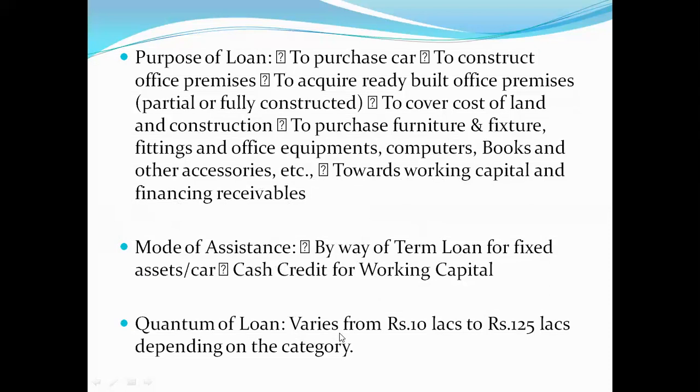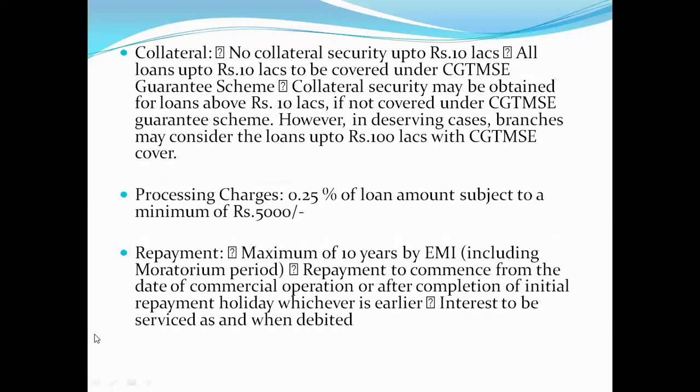And quantum of loan varies from 10 lakh to 125 lakhs depending on category. Okay. And the other is collateral: no collateral security up to 10 lakh, all loans up to 10 lakh to be covered under CGTMSE. And collateral security may be obtained for loans above 10 lakh if not covered under the CGTMSE guarantee scheme. However, in deserving cases, branches may consider loans up to 100 lakh with CGTMSE cover. And processing charge is 0.2% of loan amount subject to a minimum of 5,000.